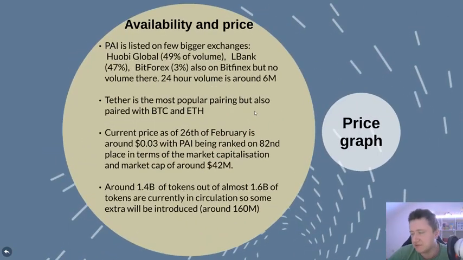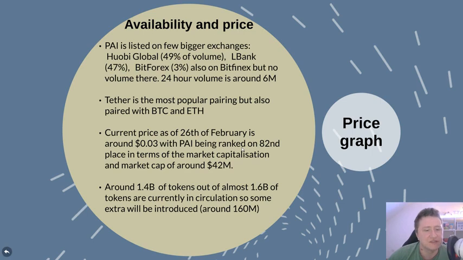Now in terms of the actual token, where is it available? PAI is listed on a few bigger exchanges, and Huobi Global is the biggest one. There's also Lbank, where most of the volume is on those two. There's also Bitforex and Bitfinex, but the volume there is quite low. The 24-hour volume is around 6 million, so pretty significant volume. Tether is the most popular pairing, but it is also paired with Bitcoin and Ethereum.